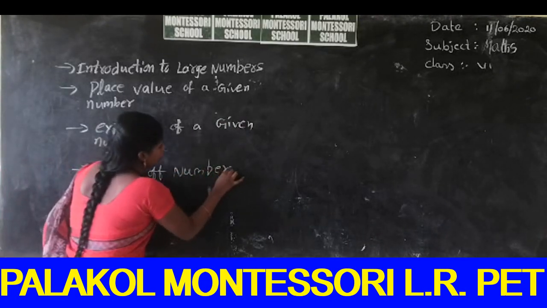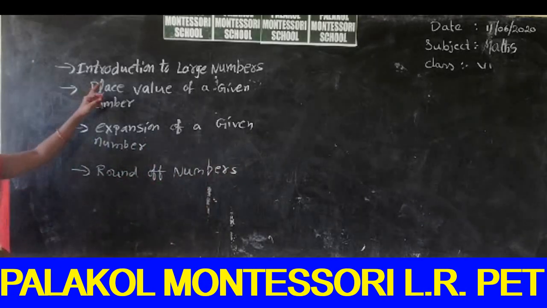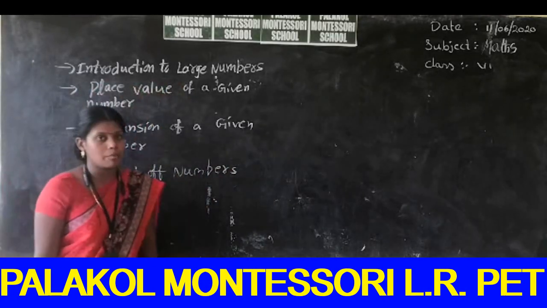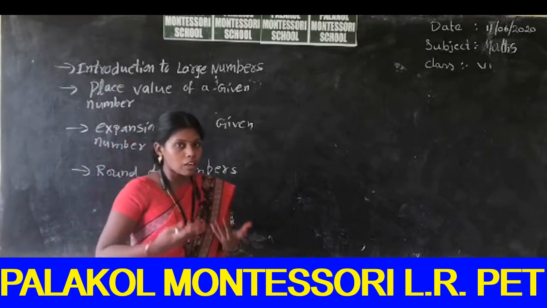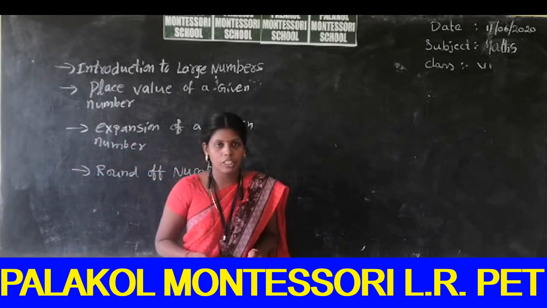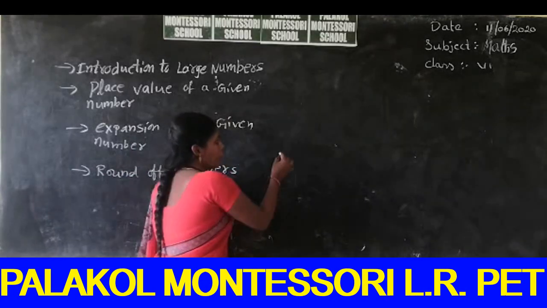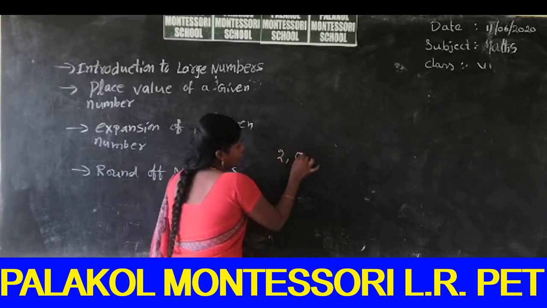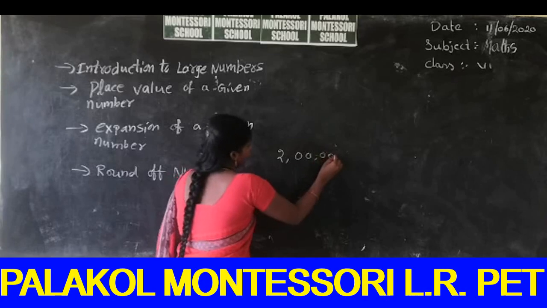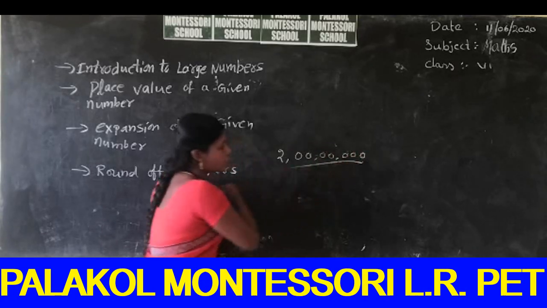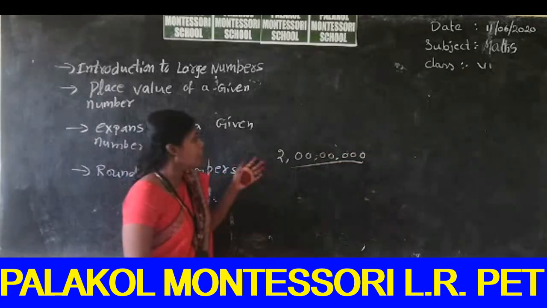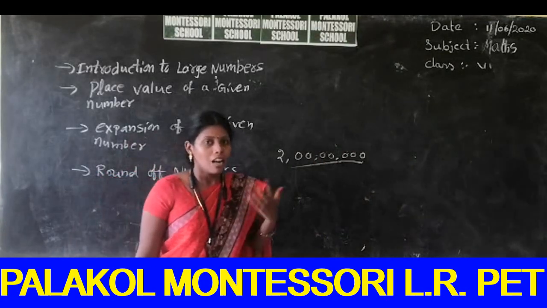So first we go to the topic introduction to large numbers. We come across many large numbers in our daily life situations. For example, what is the cost of a building? We learn rupees 2 crores. So this is a large number. In the same way, in this session we learn about large numbers.